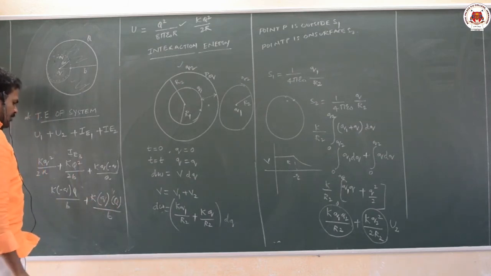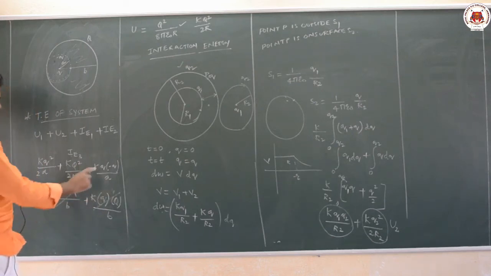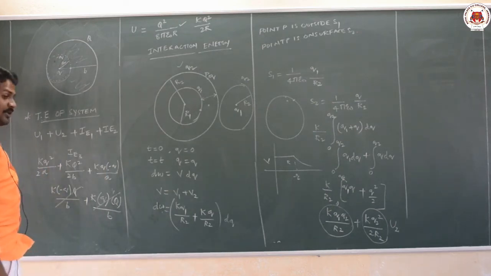Okay. If you simplify, these two will get cancelled. This is minus q square by a, plus q square by 2a, so we will get minus q square by 2a.